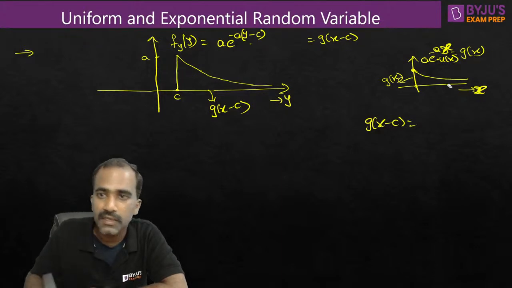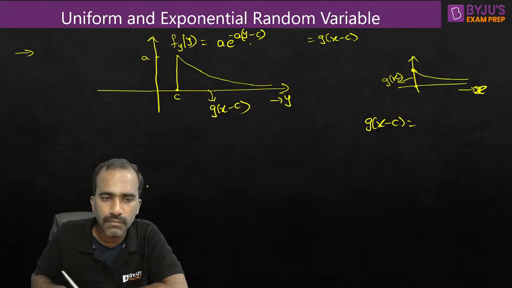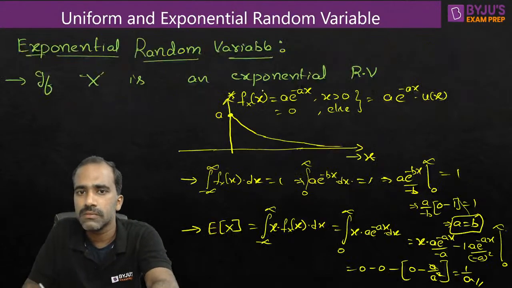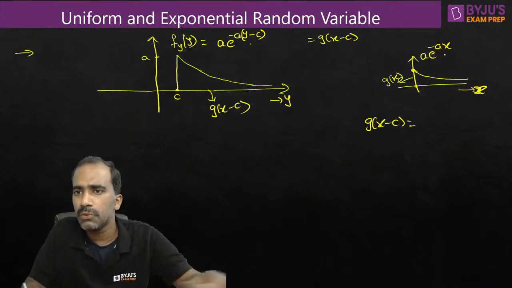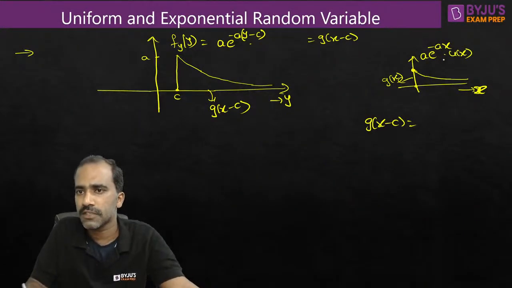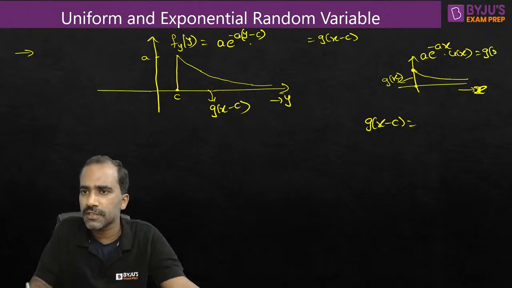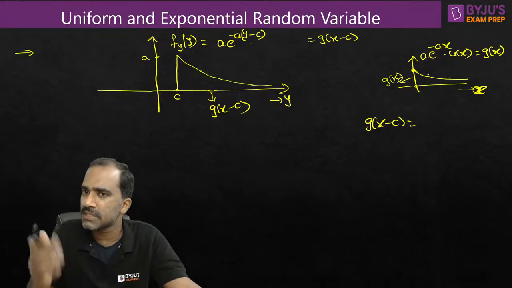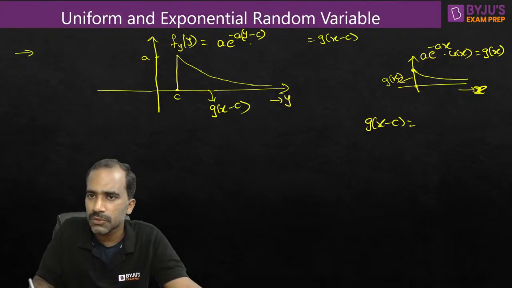I don't know if I have written it clearly or not. Let me write it again. a e^(-ax), as we wrote in the previous slide, times u(x), because it exists only for positive values of x. I am calling this function g(x). Now what is the relation between this function and this function? This function shifted towards the right by c units gives this function. From 0, it is shifted to c. So this looks like g(x-c).